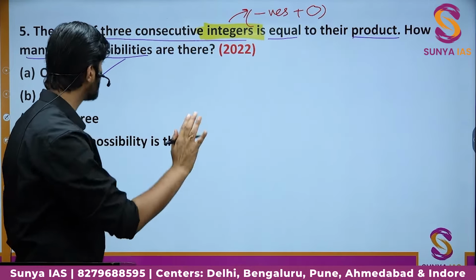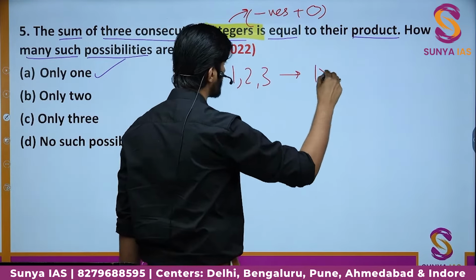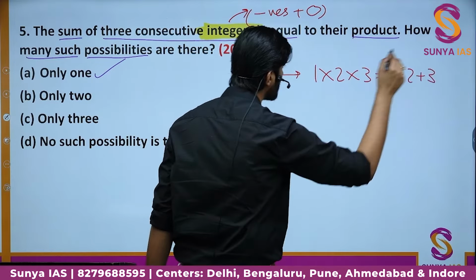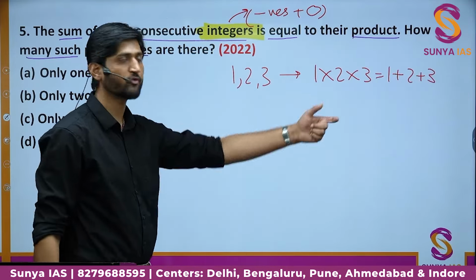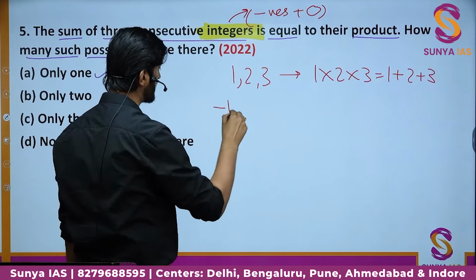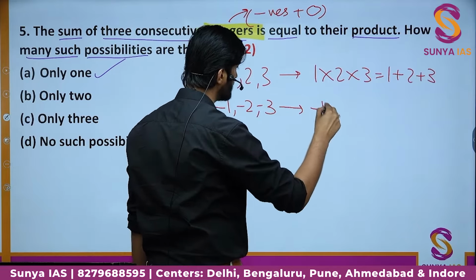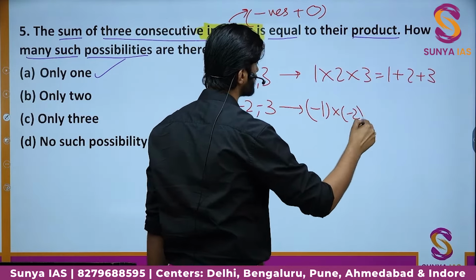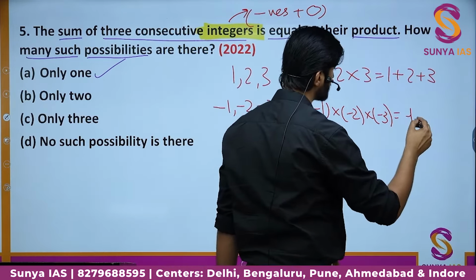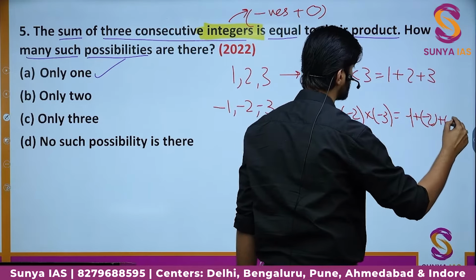So one of the possibilities was 1, 2, 3, because their product was equal to their sum. We can have a similar way of writing the 3 numbers that will all be negative. So we have -1, -2 and -3. Here the product will be -1 into -2 into -3, and their sum will be -1 plus -2 plus -3.